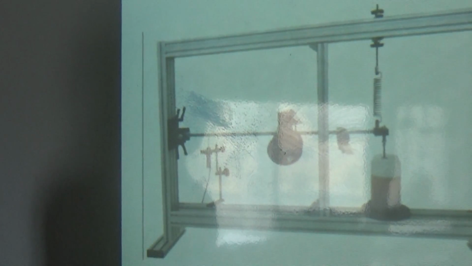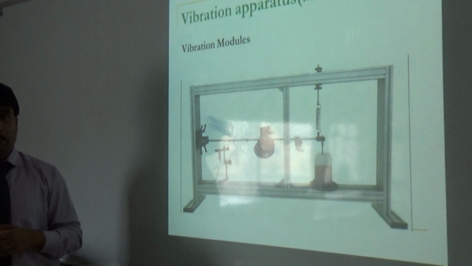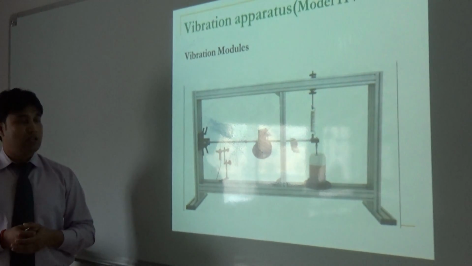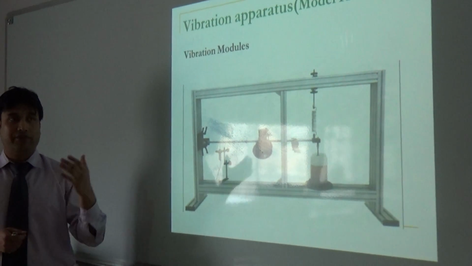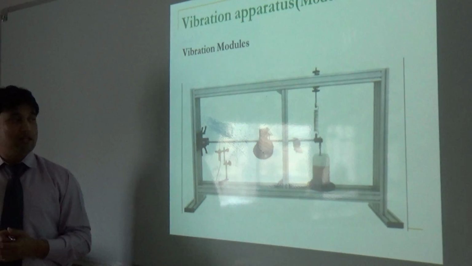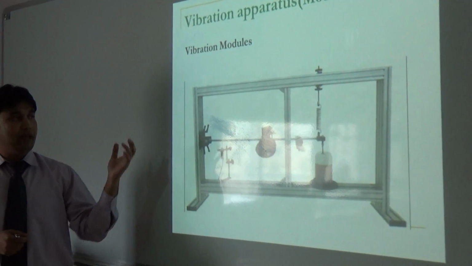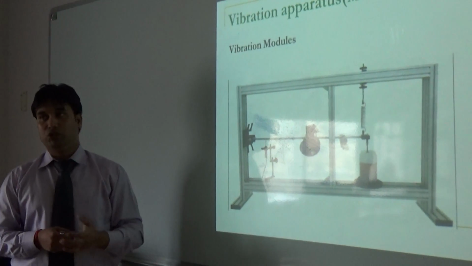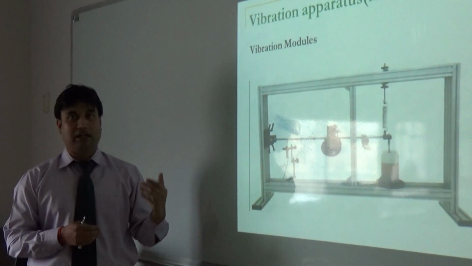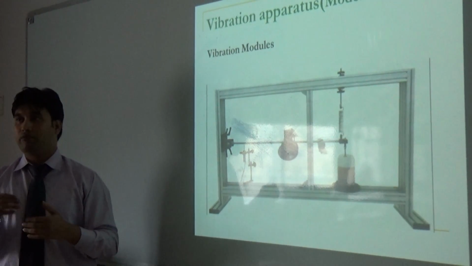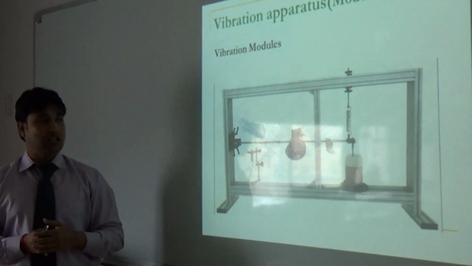Next, we are going to discuss our setup, how we are going to study the three parameters. For example, forced vibrations, free vibrations, and damping vibration. For that, our manufacturer, PA Hilton, makes a setup to understand the vibration concept, so that a student can understand how vibration affects real life.